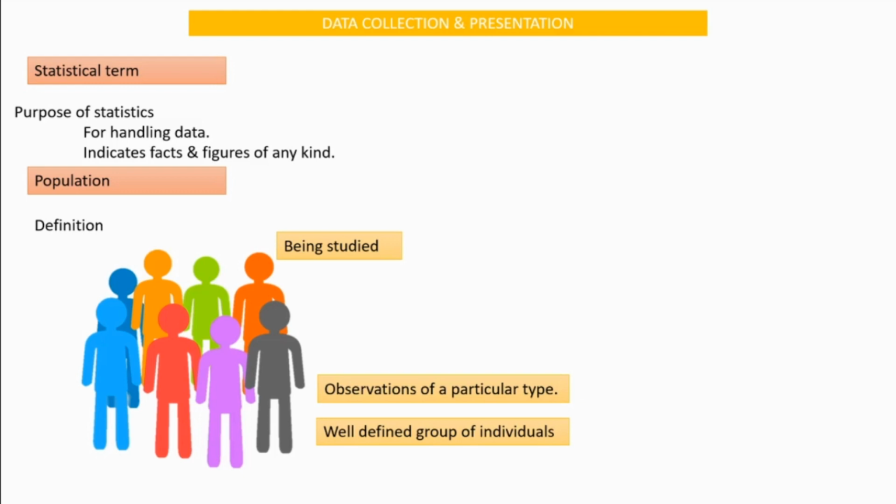I think it's very clear for you. Human population is an example. Population is the group we are considering at a particular time for studying. That is called population. Only that much.